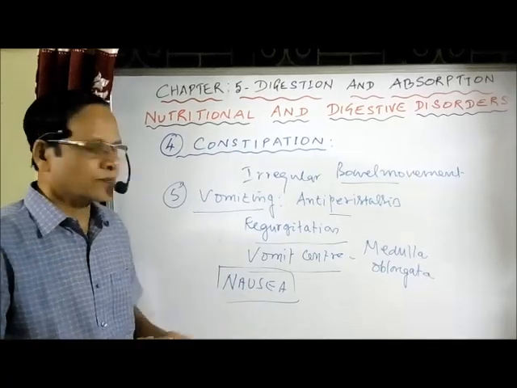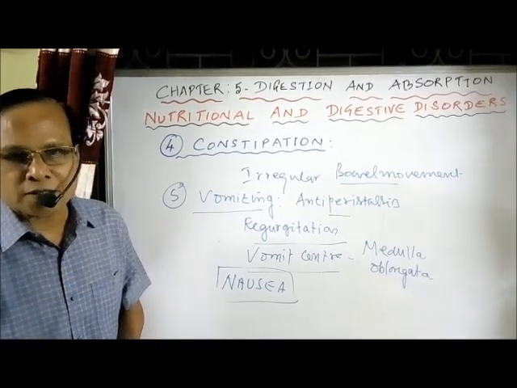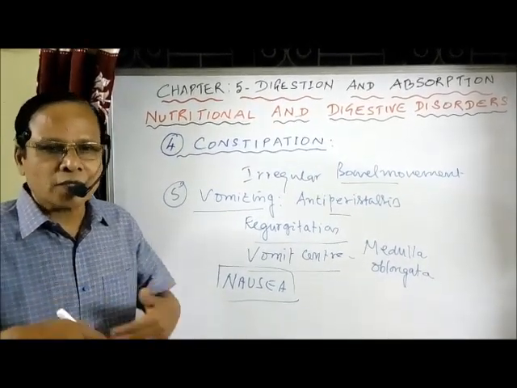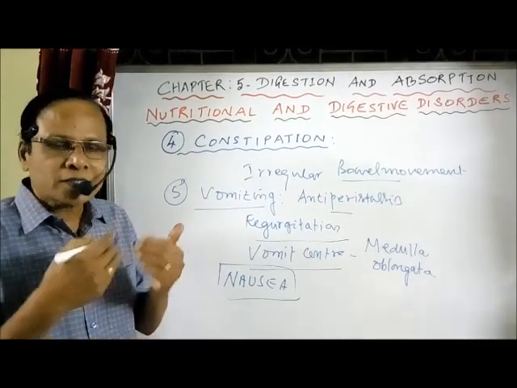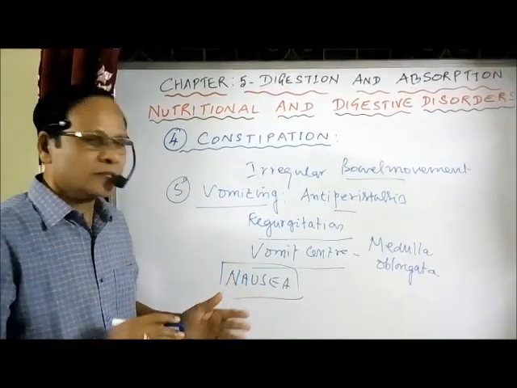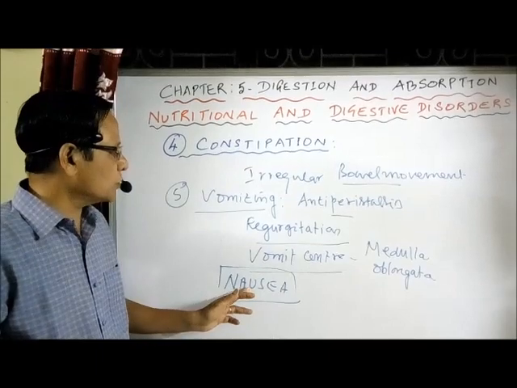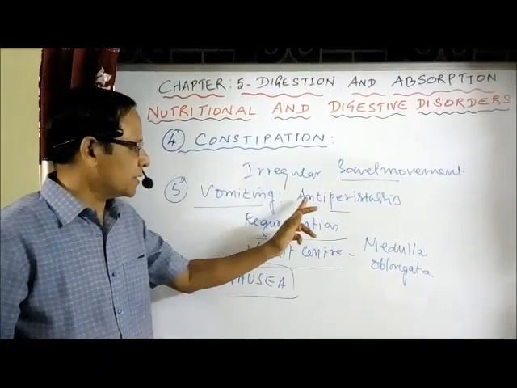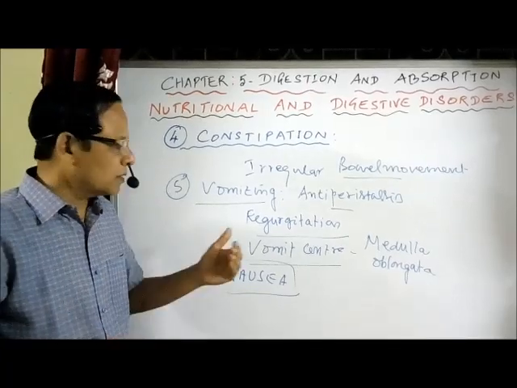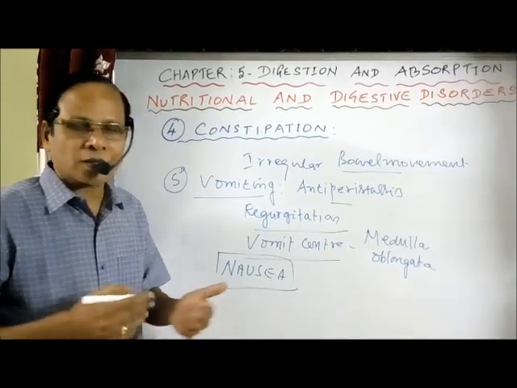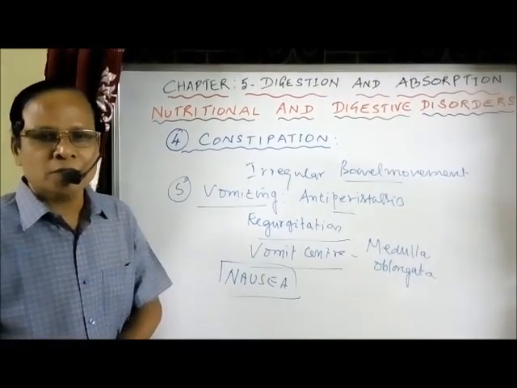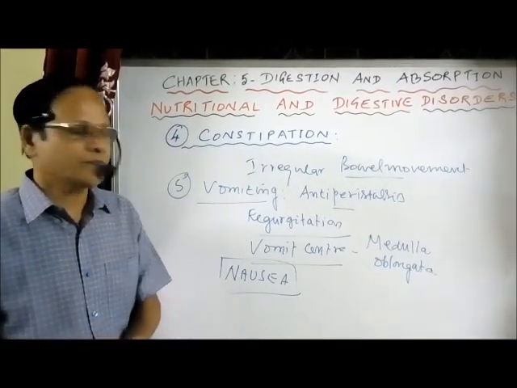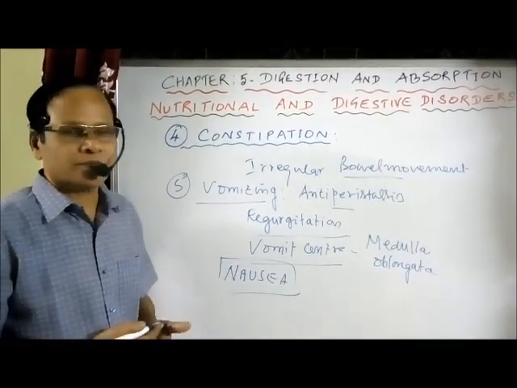What is nausea? A feeling of sickness in the stomach with an urge to vomit. A sense of vomiting, not actually vomiting. After that only the process of vomiting occurs. So vomiting is otherwise called antiperistalsis. The harmful substances and other contaminated food materials are ejected through the mouth. This condition is called vomiting.